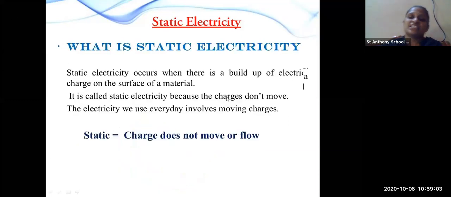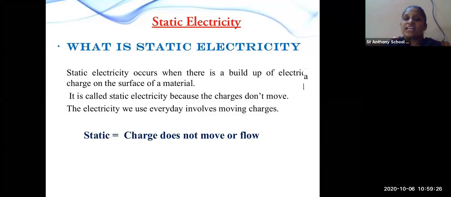Then what is static electricity? Static electricity occurs when there is a buildup of electron charges on the surface of a material. Means here the electrons do not flow in static electricity, but what exactly happens here? The electron charge stays on the surface of the material, that is static electricity.